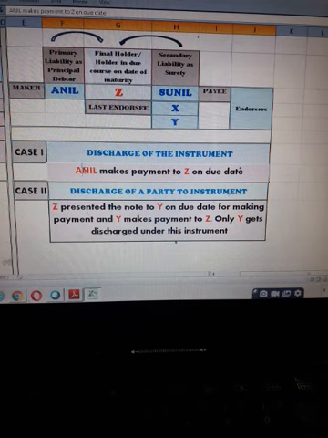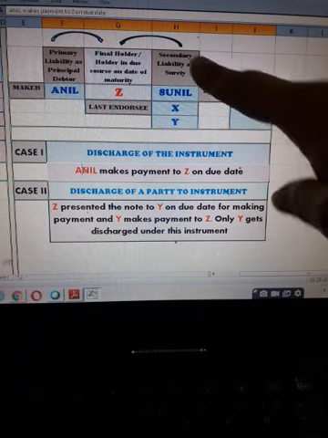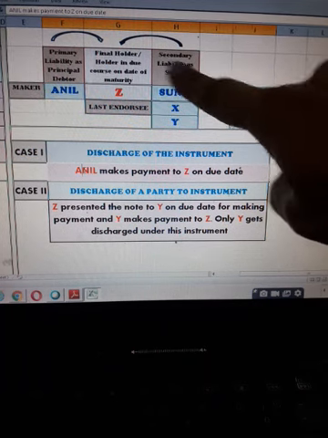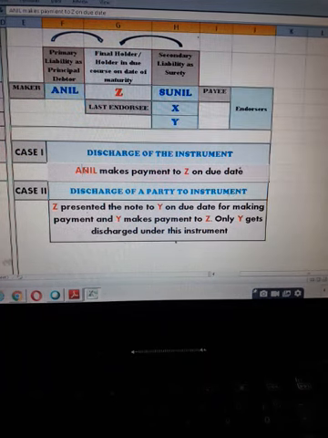it is Y who has made the payment and the liability of Y was secondary in nature. Primary liability was that of the maker, Anil. So because the party liable primarily to make payment has not done the payment, the instrument will not get discharged, but only one single party is discharged, that is Y in this case. That means all the other parties remain liable unless Anil makes payment to them.